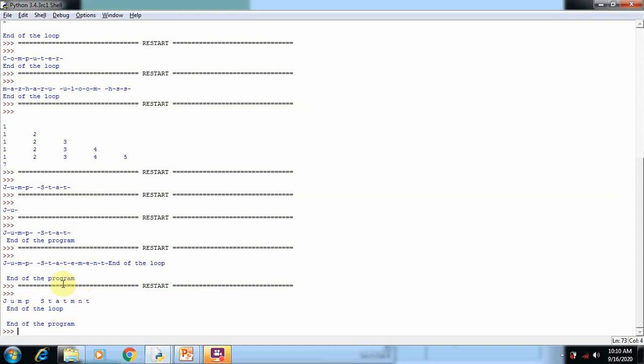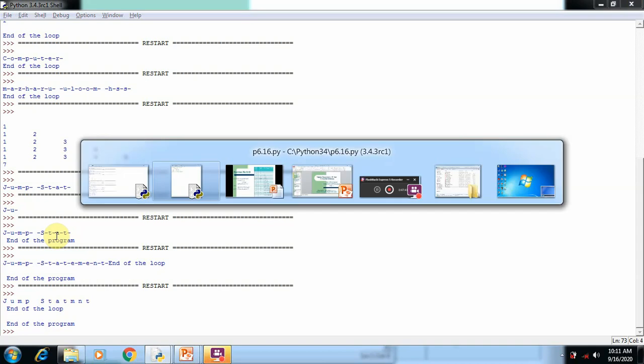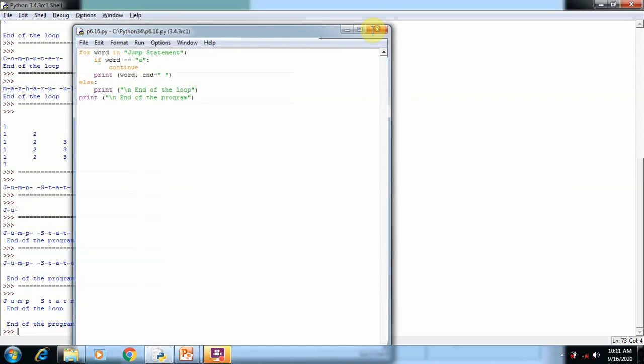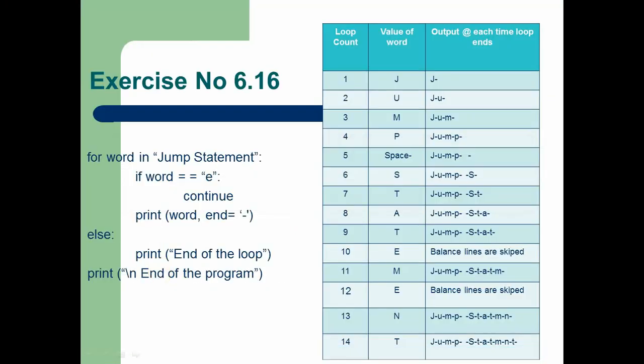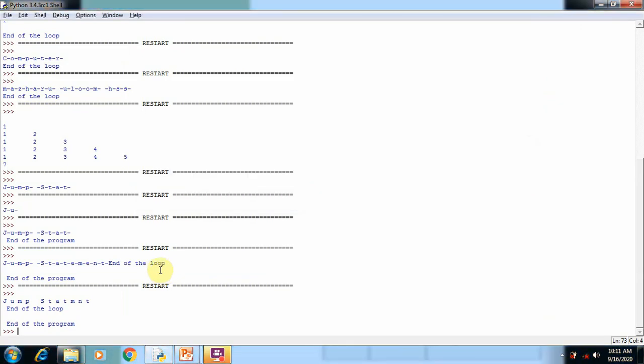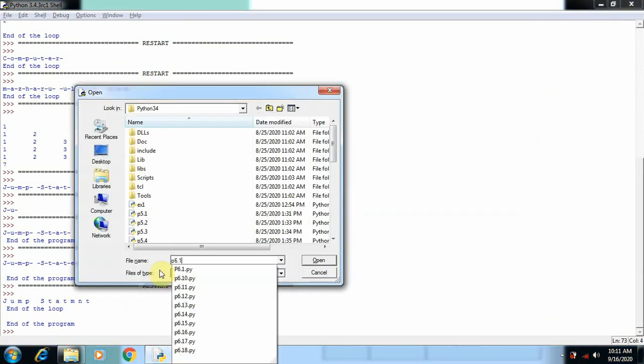But when using a break statement in a for loop, it is not allowed to reach the last character because it terminates. So break terminates the for loop, while continue skips the particular line at that point. This is the simple example for understanding the continue statement. Now the last program which we are going to understand is the pass statement, exercise number 6.17.